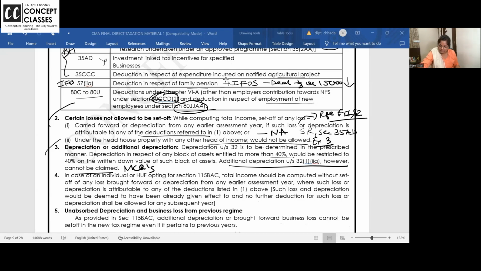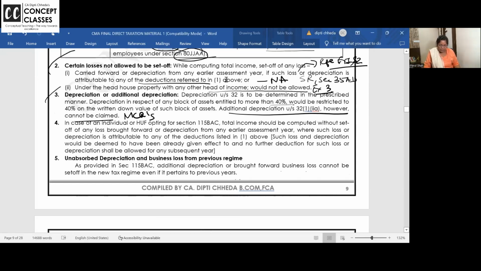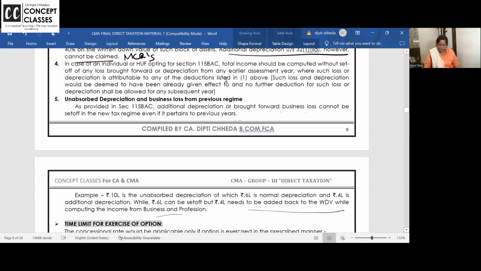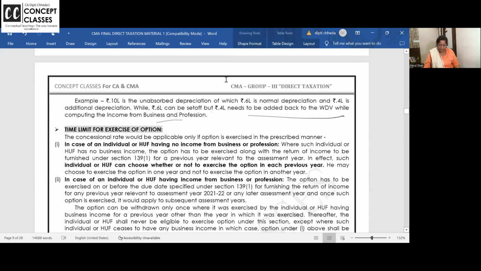Just a second. Now, in case of individual and HUF, if set off of any loss brought forward or depreciation from earlier years, where such loss or depreciation is attributable to the above, then it will not be allowed. Unabsorbed depreciation, I gave you this example.